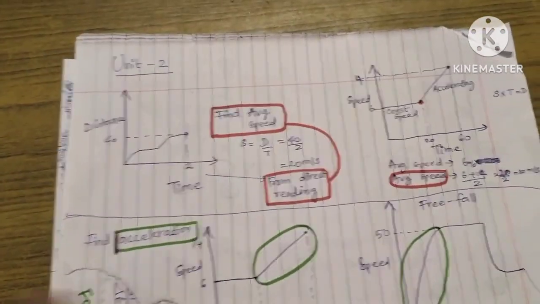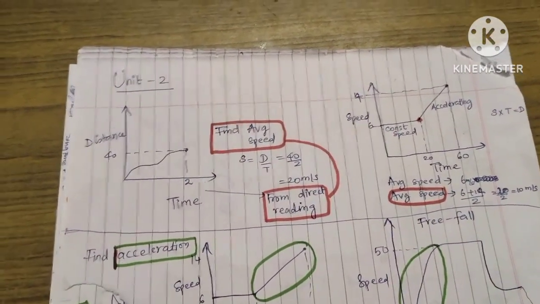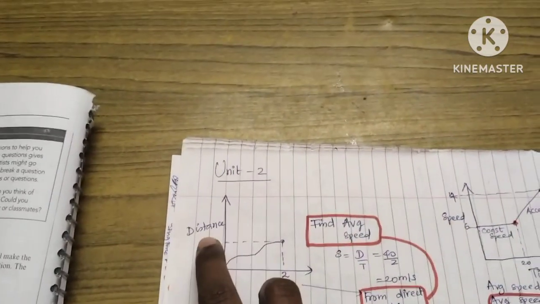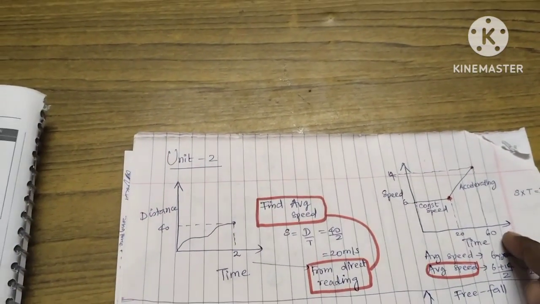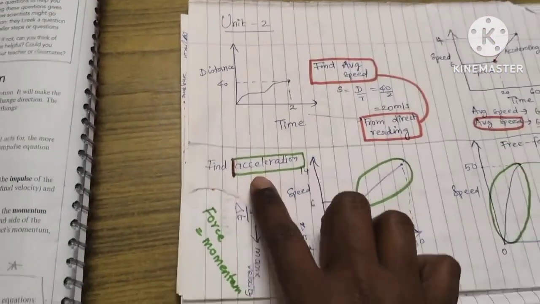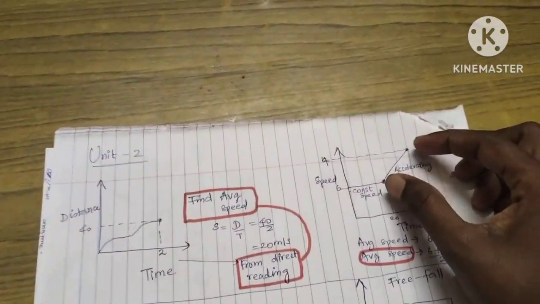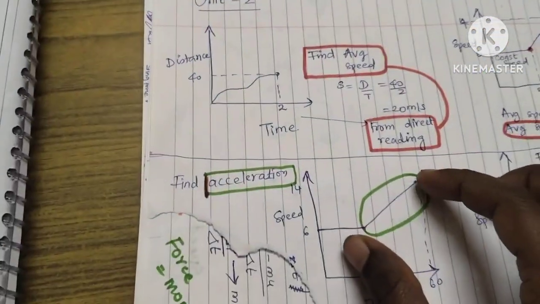Now we are dealing with the third unit. We need to know only about the speed, average speed. So average speed you can find from the distance-time graph, and also from the speed-time graph. Now when you have to find the acceleration, it is concentrating only on this part that is accelerating.